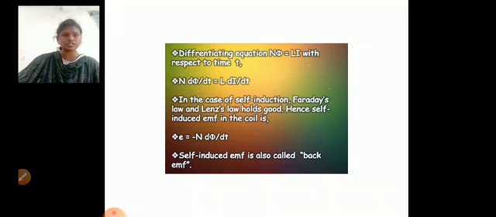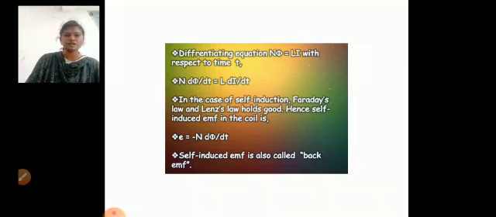Hence the self-induced EMF in the coil: whenever the magnetic flux linked with a circuit is changed, an EMF will be produced. This was discovered by Faraday. According to Faraday's law, the electromotive force E equals minus N into d phi by dt. So we can substitute N into d phi by dt, and E equals minus L into dI by dt.